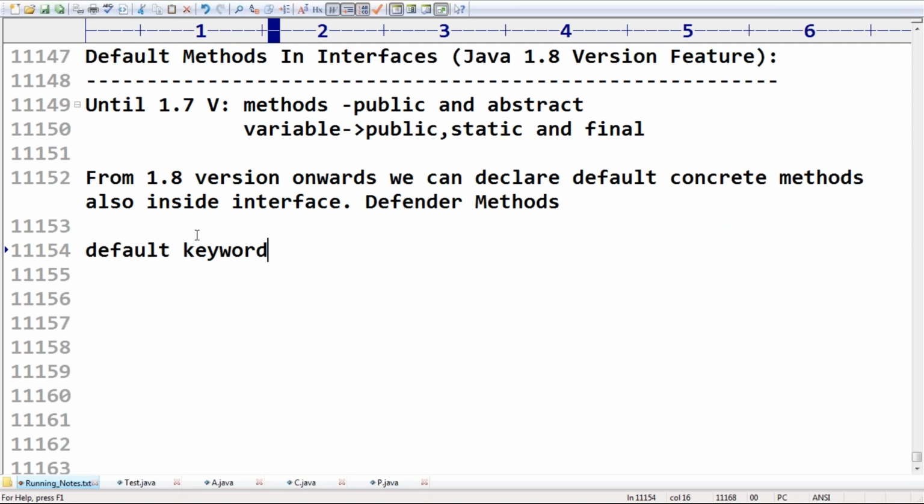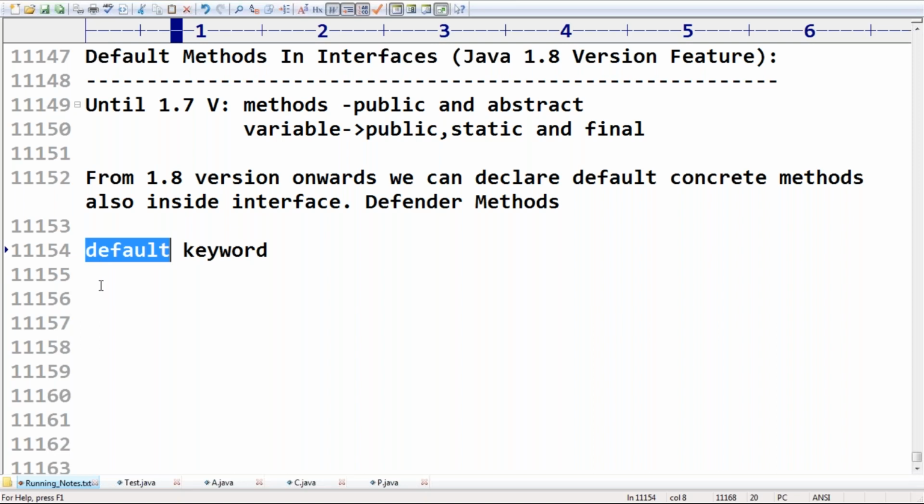Remember this one. Most of the people are going to feel it is a default modifier, but the default modifier is different, the default keyword is different. Remember that, right? If I declare a method with default, don't feel that it is the default modifier. No. It is the default keyword.